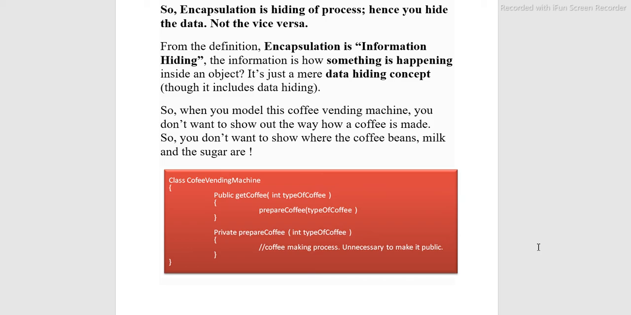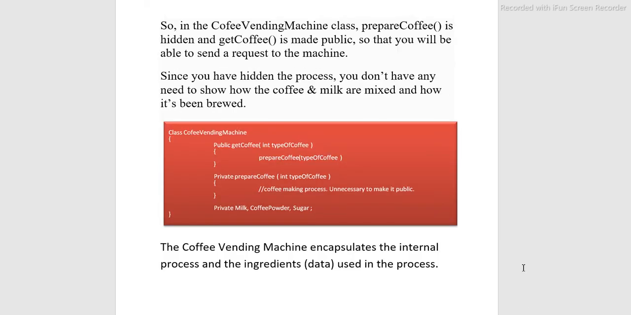So when you model a coffee vending machine, you don't want to show the way coffee is made. You don't want to show where the coffee beans, milk and sugar are. That means the coffee vending machine is directly giving us coffee. Inside that coffee we have coffee beans, milk, sugar, etc., but it is not showing that to us. So in the coffee vending machine class, prepare coffee is hidden and get coffee is made public, so that you will be able to send a request to the machine. So this was an example of the encapsulation process.